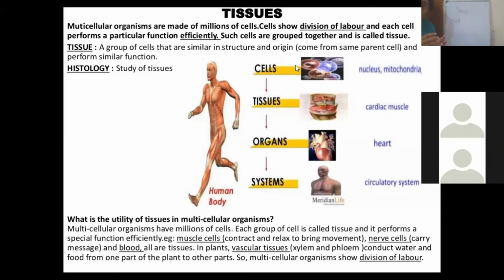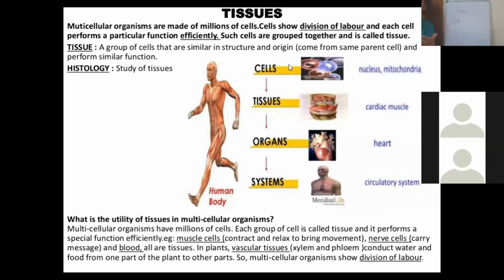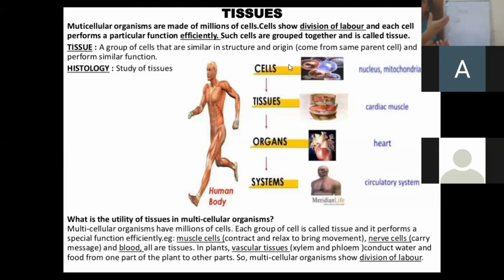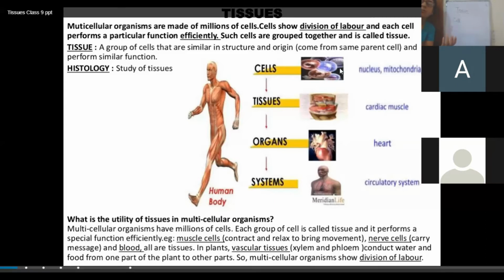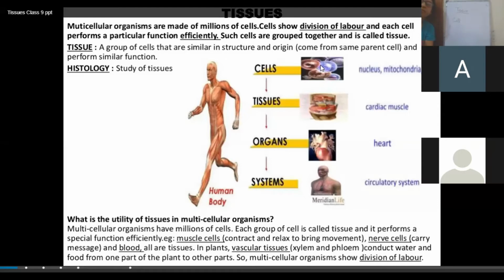It means that if we compare the animal cell and the plant cell, we are quite similar to each other. But if we talk about the organism itself, animals and plants are quite different from each other. When we talk about the fully grown organism of plants as well as animals, you can see that we are quite different from each other.